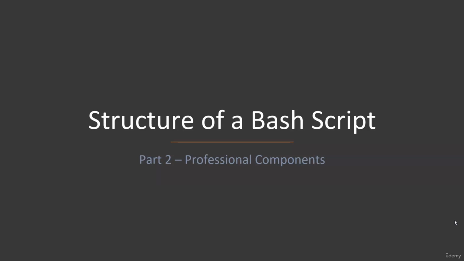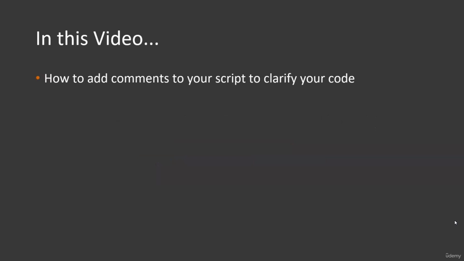Now in the last video, you learned about the 3 core components to a bash script, and you even created and ran your very first script. Now we're going to take a look at some stylistic components that you can add into your bash script to make it look professional. In this video, you're going to learn about adding comments to clarify your code and how to add extra information to give your scripts a professional touch.